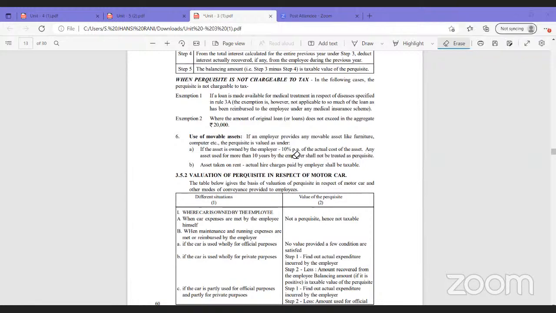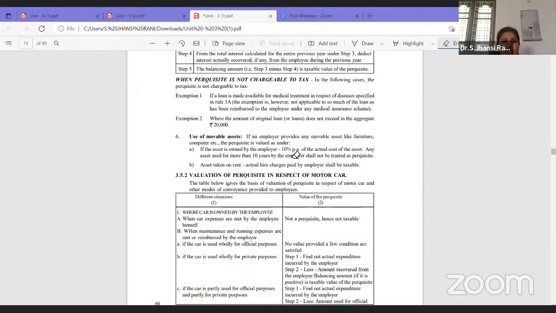Per annum, 10% per annum, or for the period whatever it is taken. And that too, if we are using that laptop or system for more than 10 years, then it shall not be treated as a perquisite. It is fully taxable then.